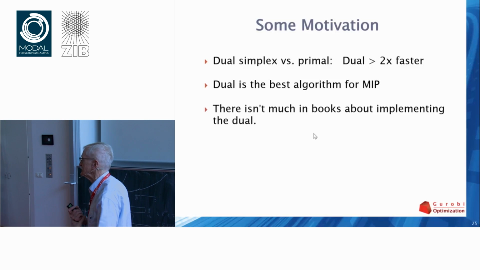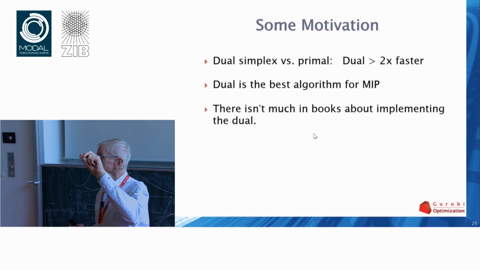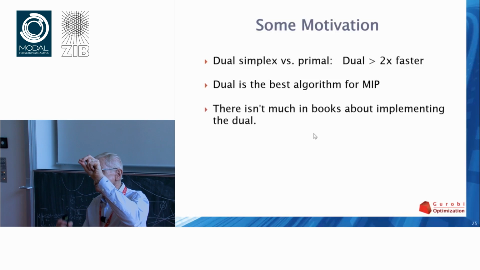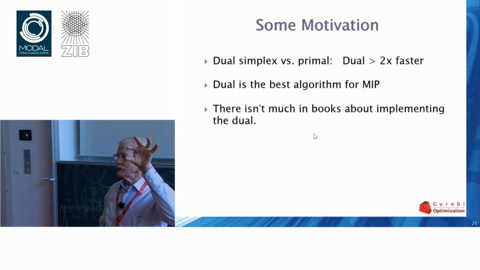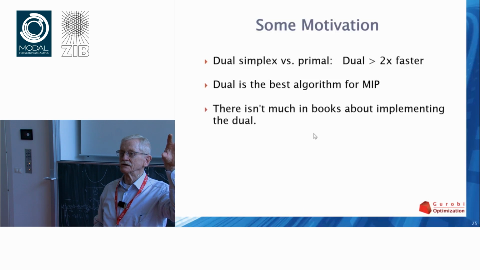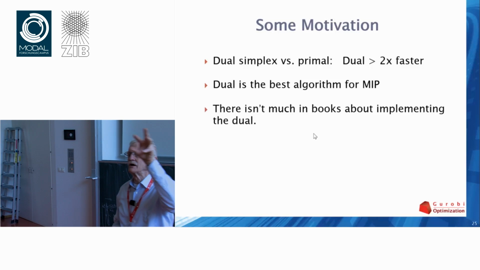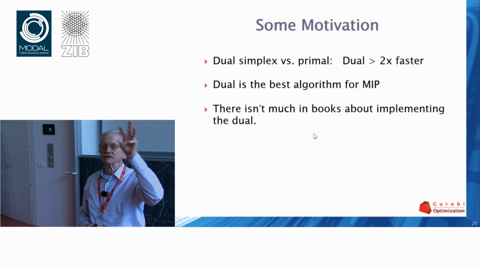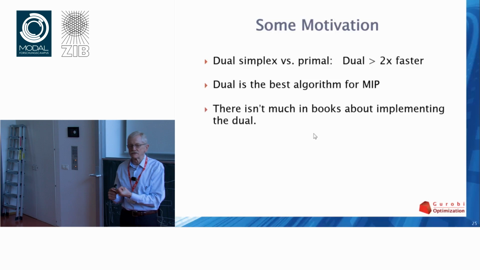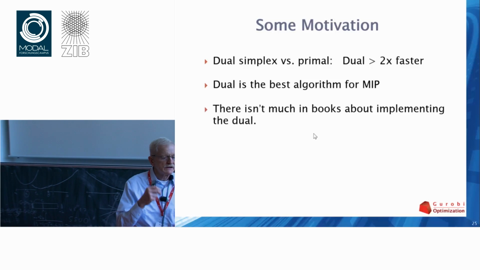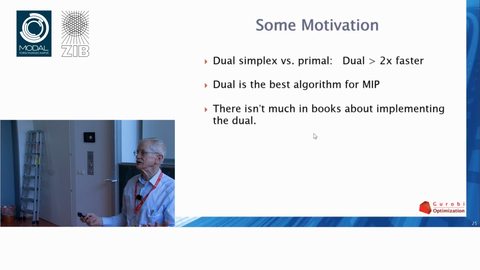Simplex dual dominates the primal in terms of performance, and in addition, the nice feature, many of you will be aware of, inside of MIP is that when you add bounds, change bounds, or add cuts, it will destroy primal feasibility, but it doesn't destroy dual feasibility. So you can not only restart the dual and re-optimize, you're re-optimizing from a feasible solution. You don't have to repair feasibility. You put all those things together: the fact that dual is faster than primal, that it has restart capabilities, and that you typically are restarting from a dual feasible solution, it's the choice that you want to make.